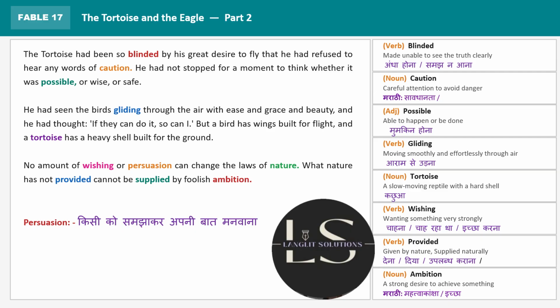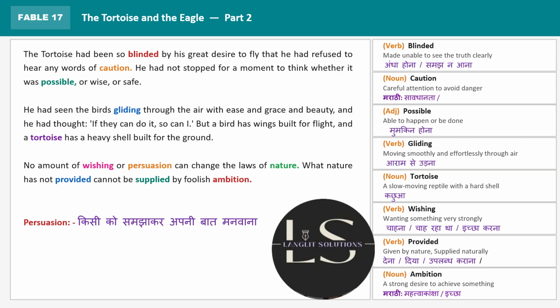So that is a good approach. Even if you say that if this person can do it, so can I, this is a good thing. This is a positive attitude. But at the end of the day, you should realize whether you are built for doing that thing or not, is it within your capacity or beyond your capacity. That is what we should be thinking about.